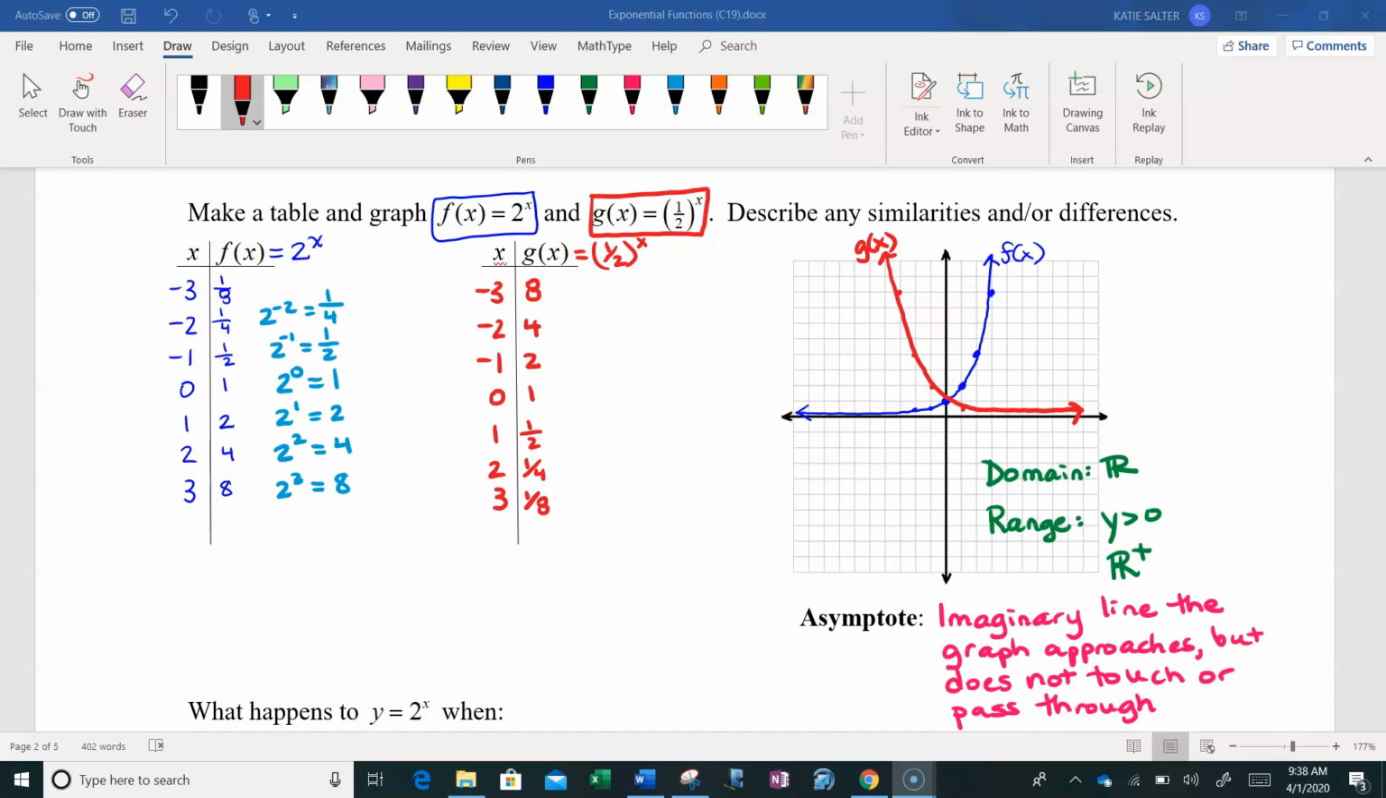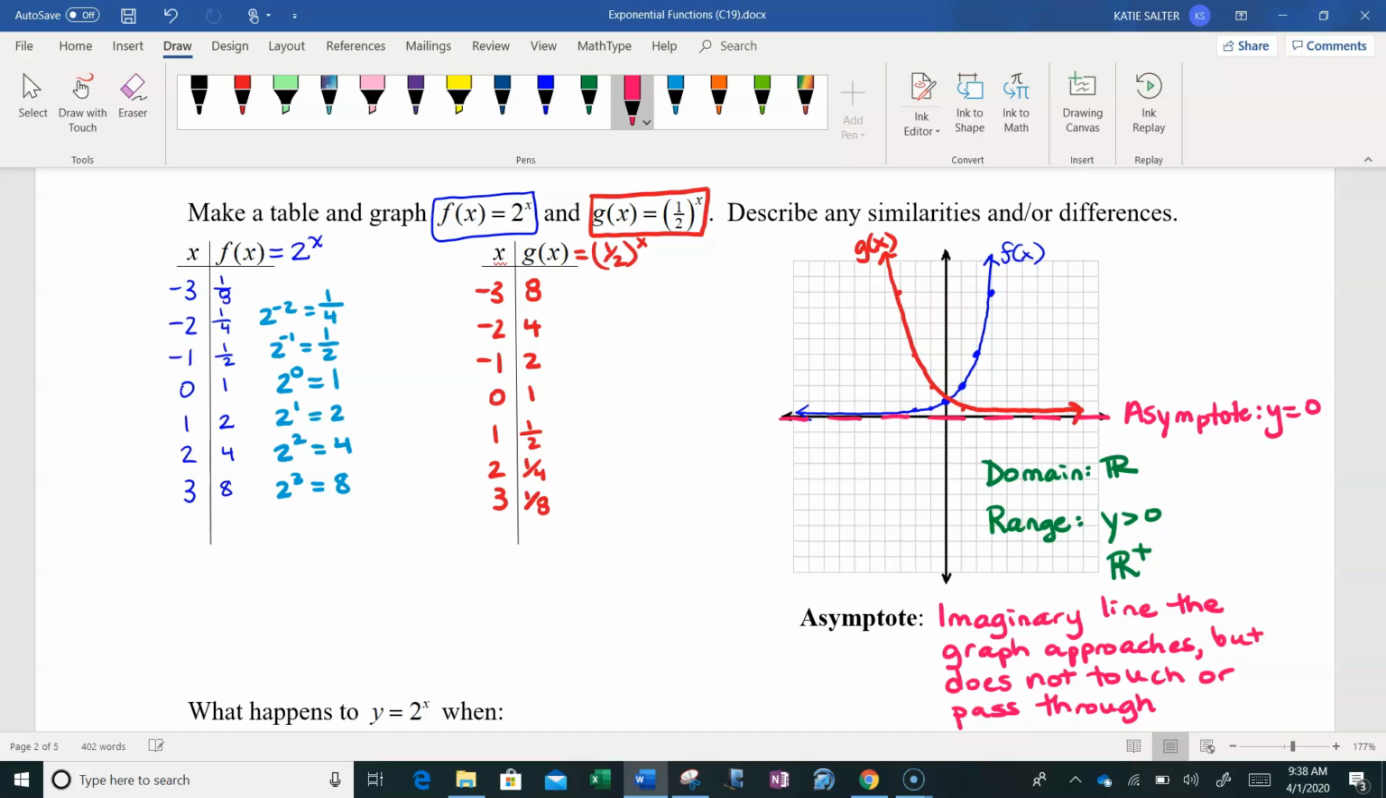Something I talked about earlier was this tail that all exponential functions have. That tail, where it kind of plateaus, like a little plateau, has a very special term called the asymptote. And what an asymptote is in mathematics is an imaginary line the graph approaches but does not touch or pass through. As you get into higher mathematics, you're going to work with a lot of different functions that have these imaginary lines, asymptotes. So in this case, these have an asymptote at y equals 0.